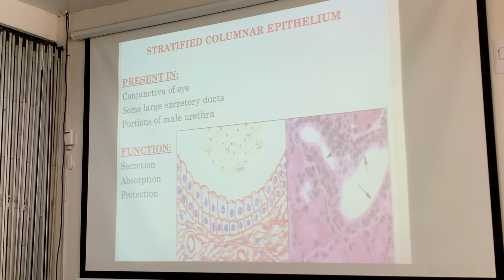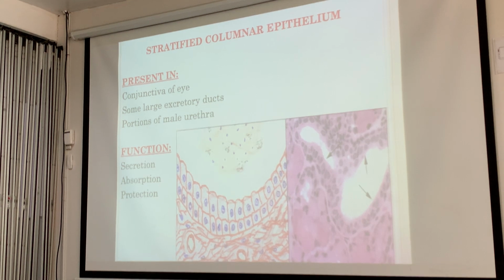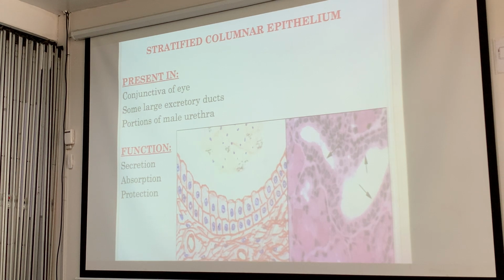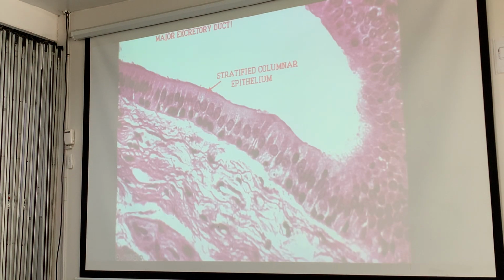The next is stratified columnar, present in the conjunctiva of the eye, some large excretory ducts, and portions of the male urethra. So that's a real stratified columnar.